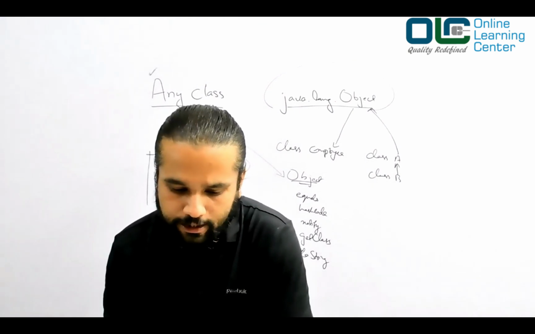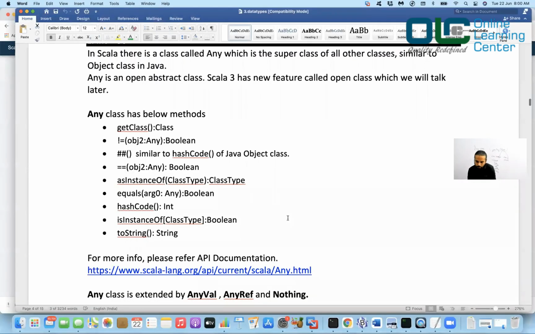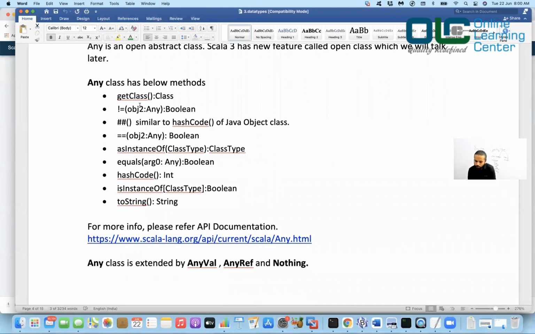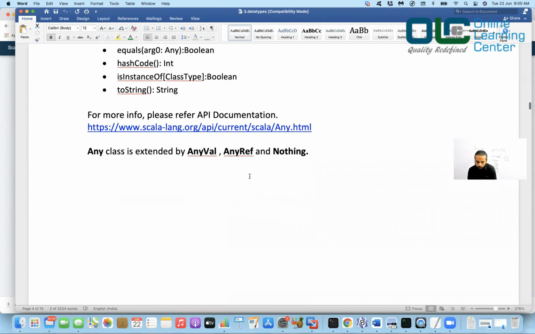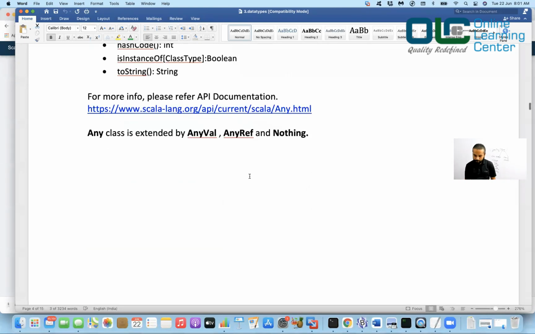So I'll just go back again. I'll share my screen. Now let's look into this. The Any class has the methods getClass, !=, ##, ==, asInstanceOf, equals, hashCode, isInstanceOf, and toString. For more information, please look into this particular Any. Now, the Any class is further extended by AnyVal, AnyRef, and Nothing. What do you mean by that? That means Any is a superclass, we know, but then it is further extended by AnyRef, AnyVal, and Nothing.